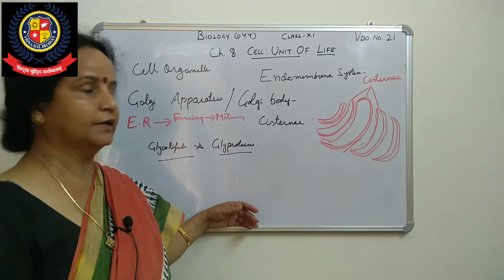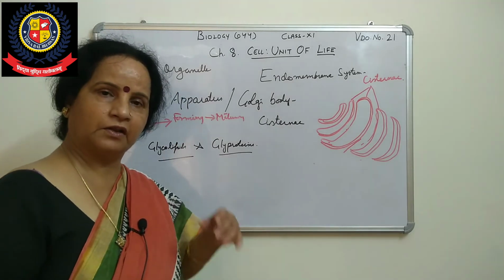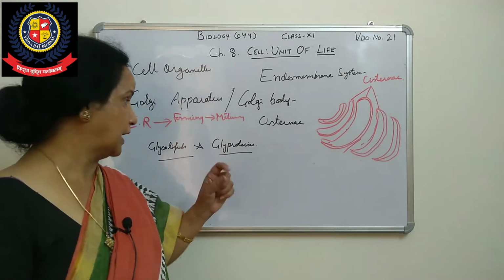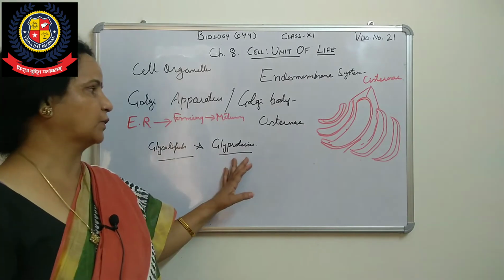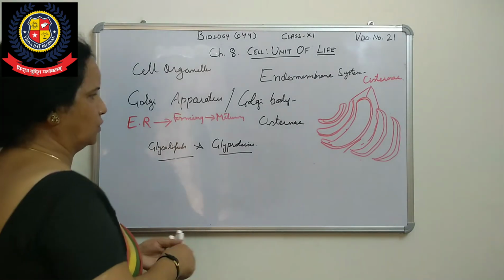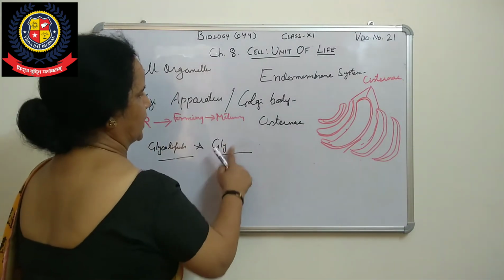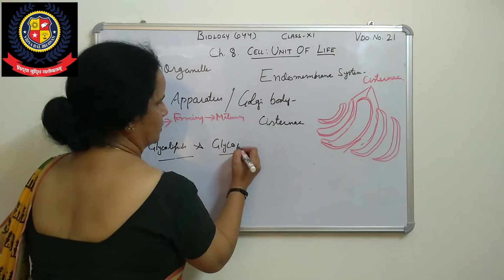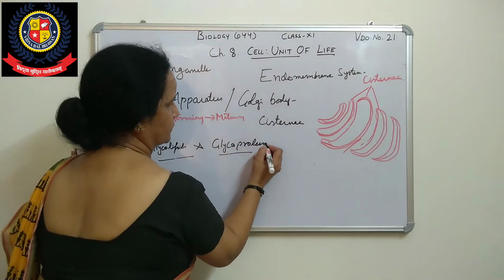The third function is that they are responsible for the synthesis of glycolipids and glycoproteins. What I have written, glycoproteins, we have to write glycoproteins.